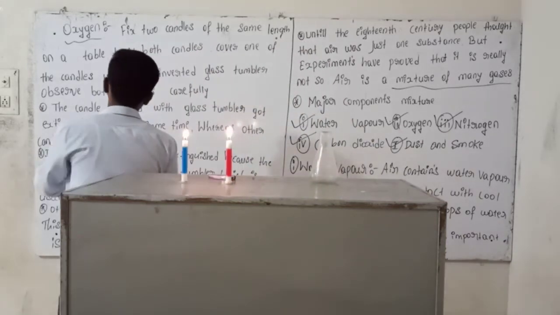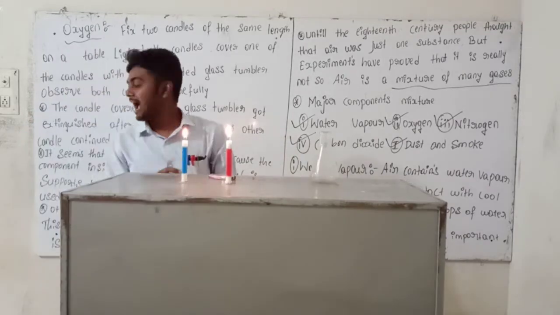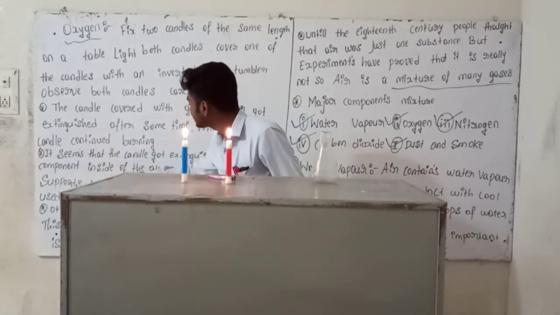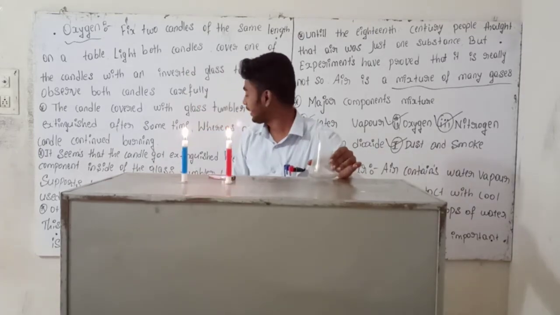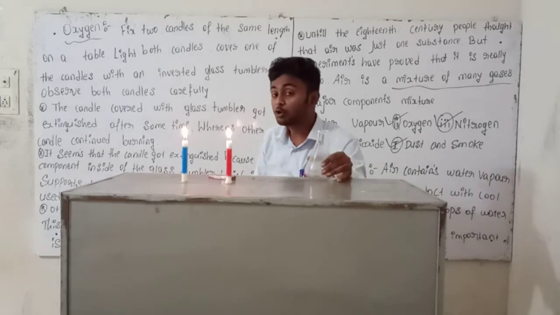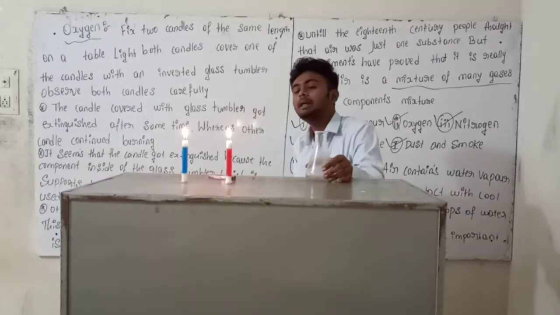It seems the candle got extinguished because the component inside the glass tumbler, which supports burning, is limited.